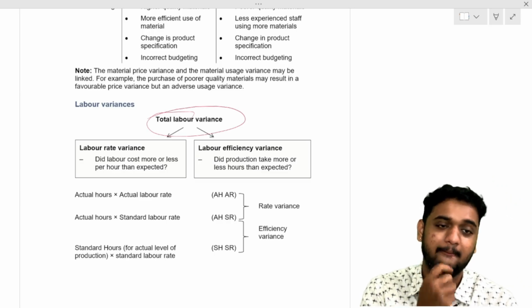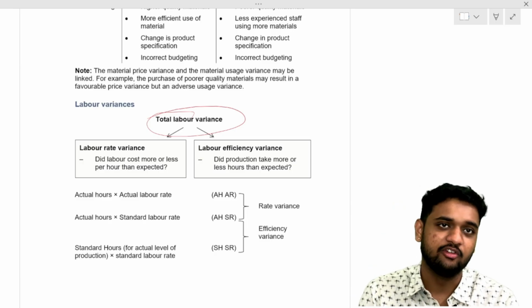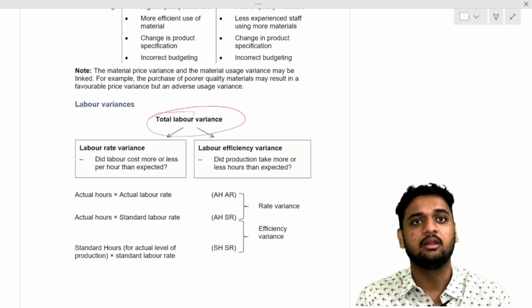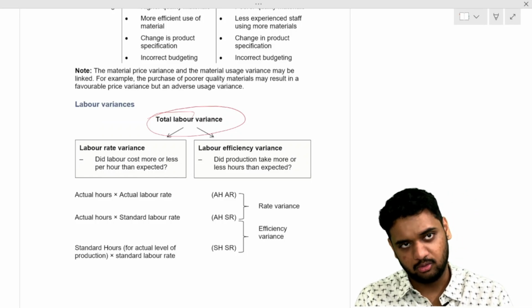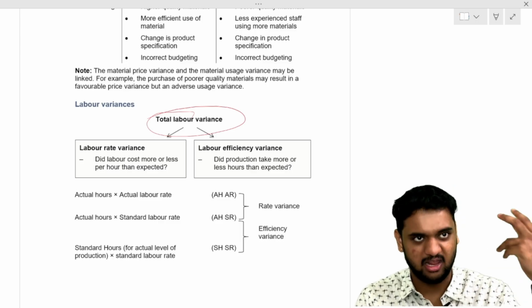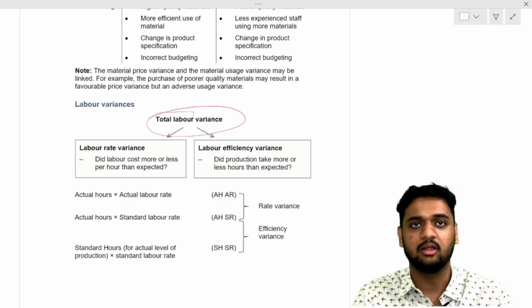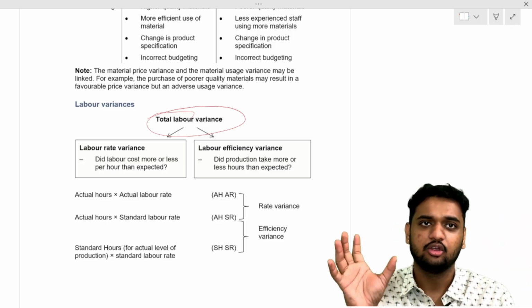Labor also, again we will have two variances. Labor price variance, and labor quantity variance, usage variance. Labor, same, labor price variance. Labor, words will change later, but for now you remember labor price variance and labor usage variance.